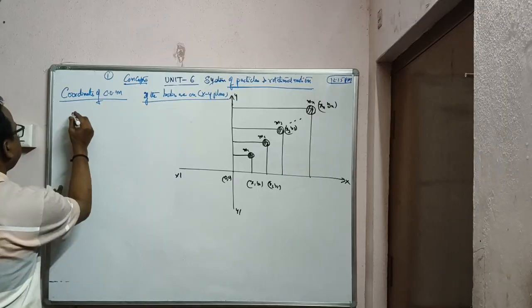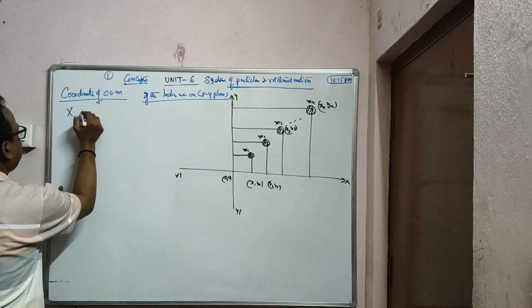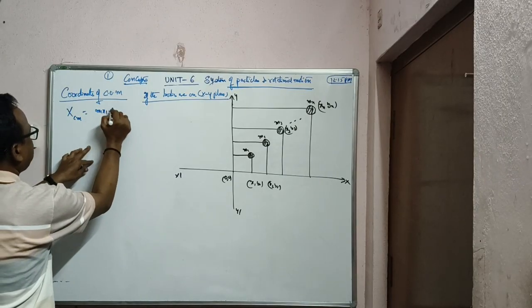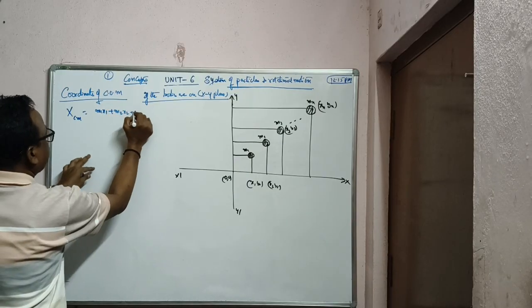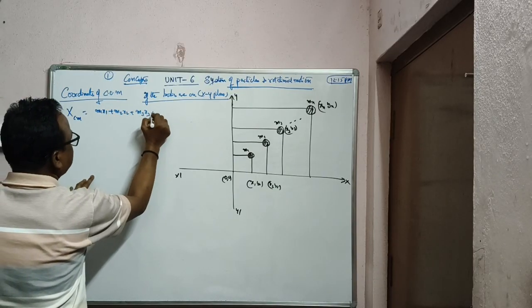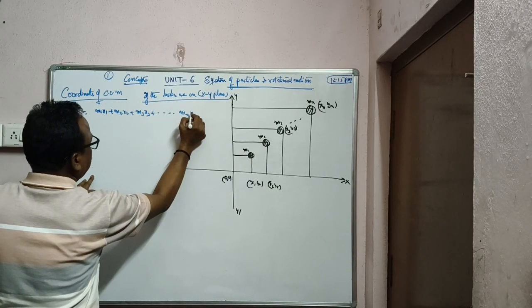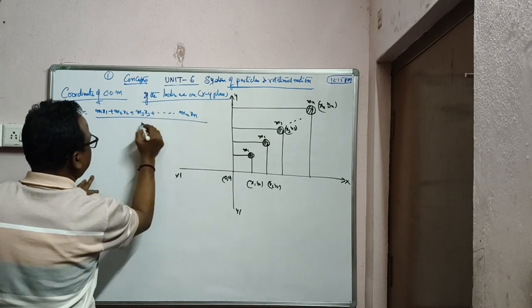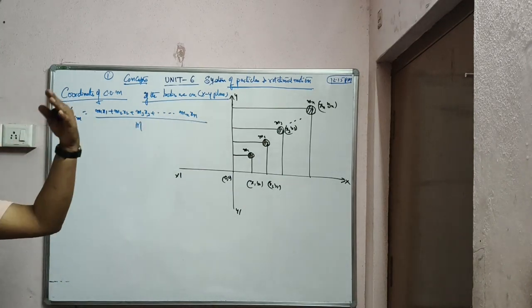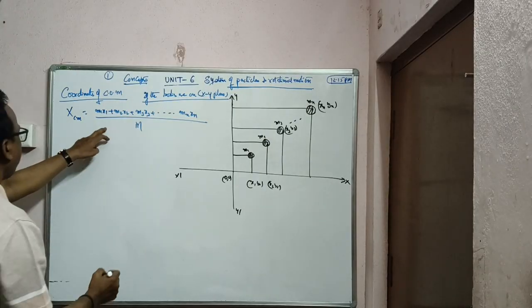So what is the center of mass again? xcm equals m1 x1 plus m2 x2 plus m3 x3 dot dot dot mn xn by capital M. Capital M is the total mass of the body. This is the x coordinate.